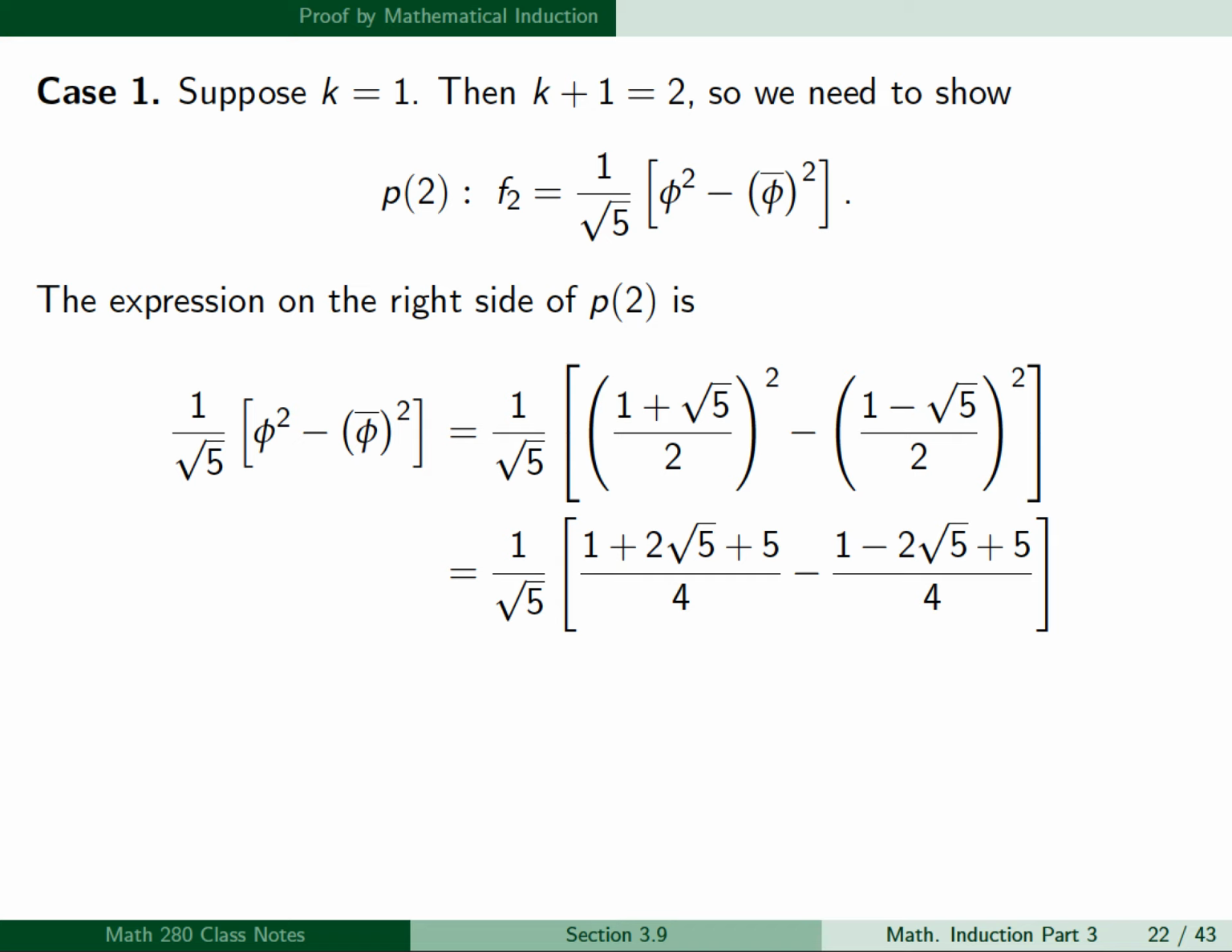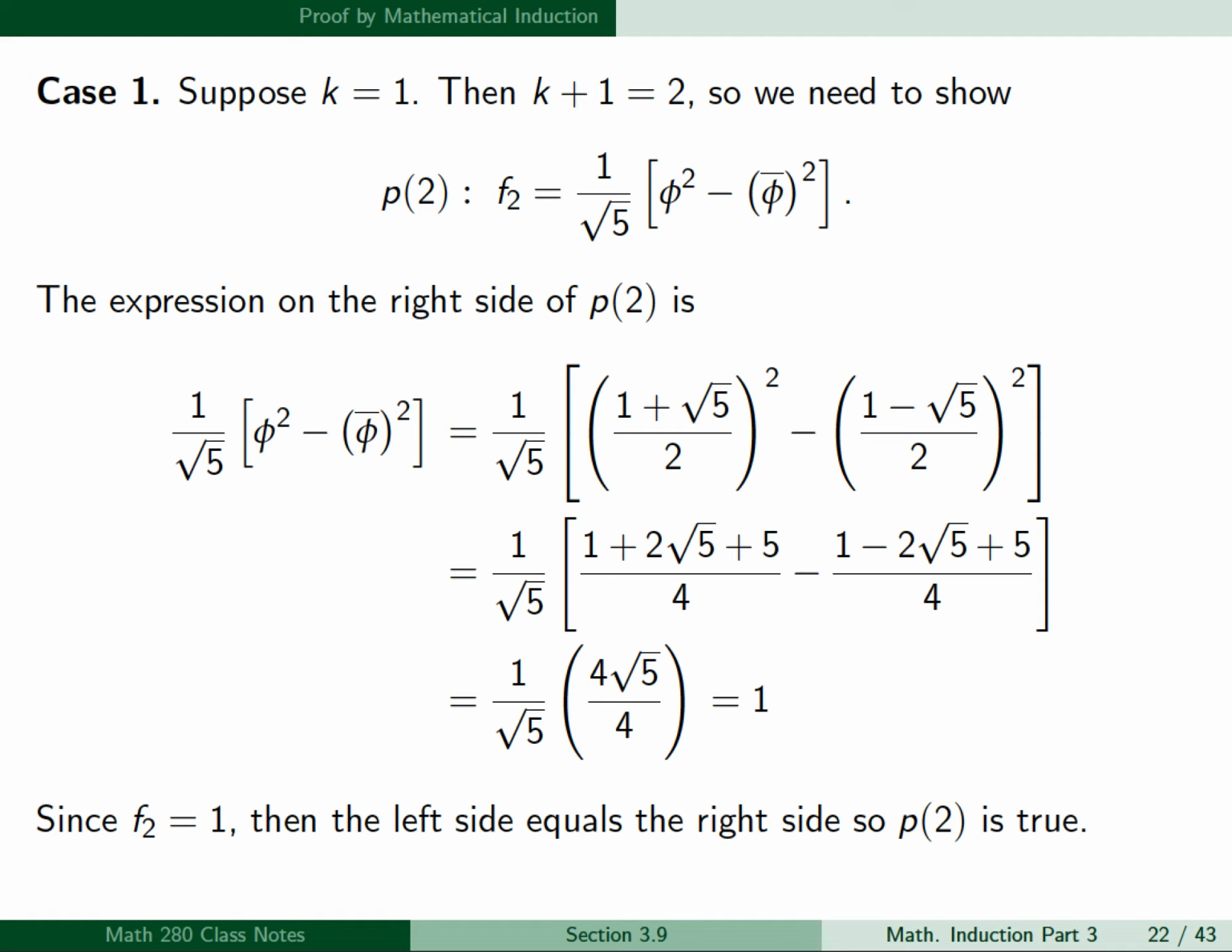And now these two fractions both have the same denominator, so we can combine the numerators, and you can see that the 1 terms and the 5 terms will all cancel, and the 2 square root of 5 terms will combine to give us 4 square root of 5 over 4. And the 4's cancel, the square root of 5's cancel, and we're left with 1. And since f sub 2 is equal to 1, then the left side of P of 2 equals the right side, so P of 2 is true, and this proves case 1.